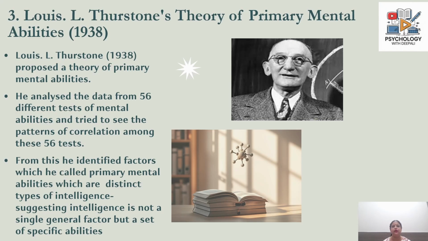Coming to the next theory of intelligence, which is the third psychometric theory of intelligence, this is given by Thurstone, and his theory is called the theory of primary mental abilities. Now, he analyzed the data from 56 different tests of mental abilities, and he tried to see the patterns of correlation among these 56 tests. From this, he identified factors which he called the primary mental abilities, which are distinct types of intelligence, which means that intelligence is not a single general factor, according to him, but a set of specific abilities.